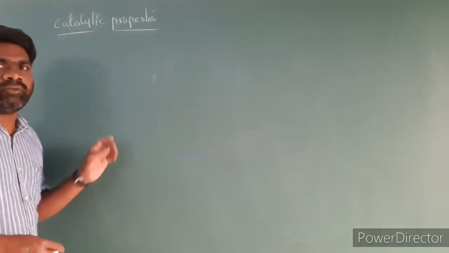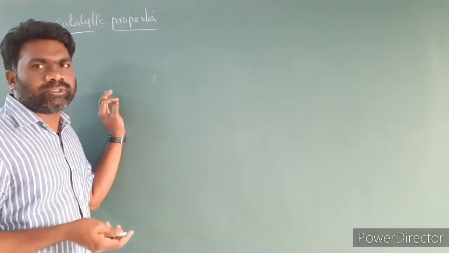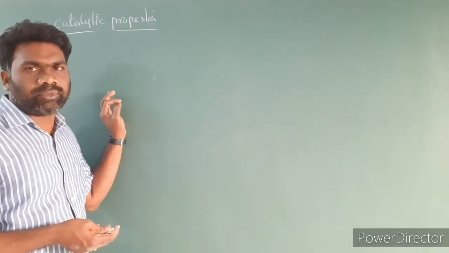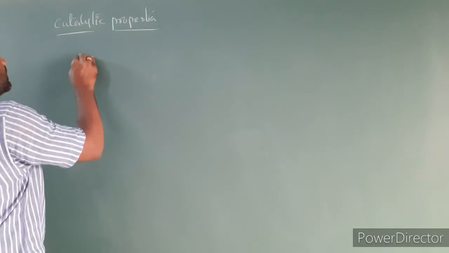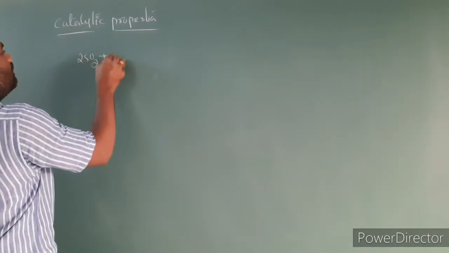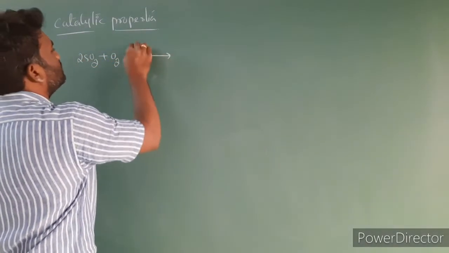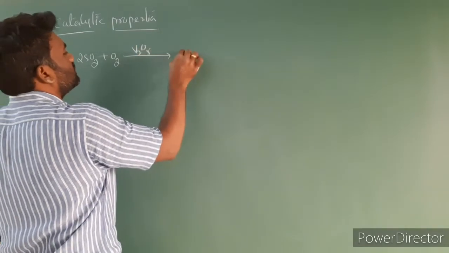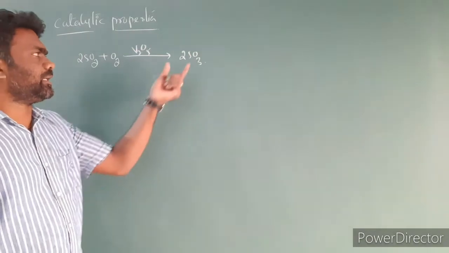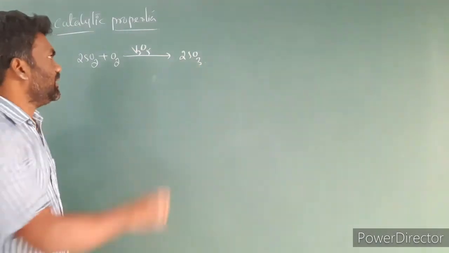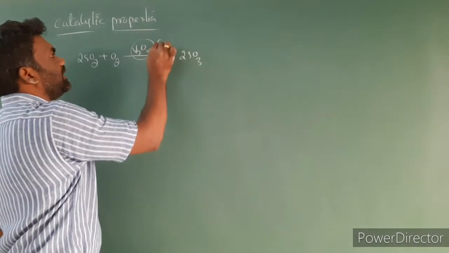I'm taking vanadium pentoxide. In the manufacture of sulfuric acid by the contact process, V2O5 acts as a catalyst: 2SO2 plus O2 gives 2SO3 in the presence of V2O5.